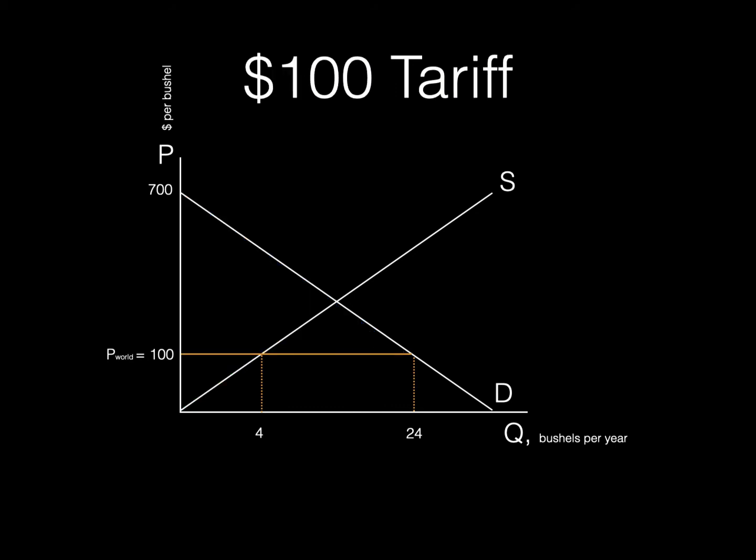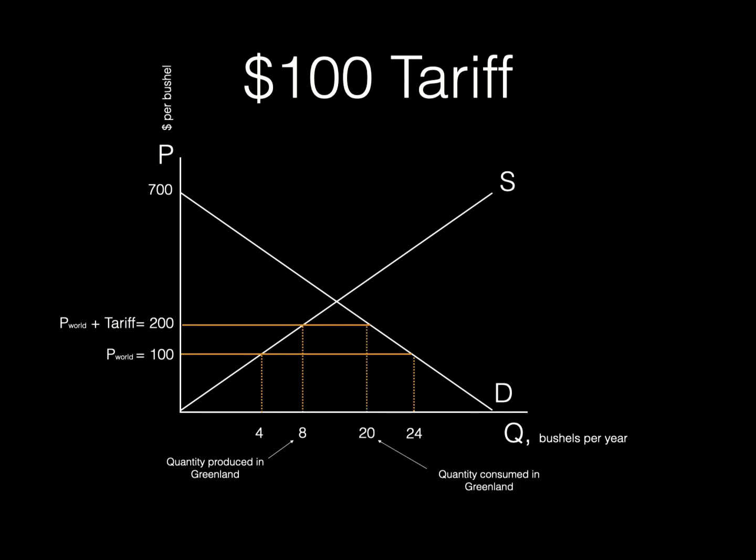Now let's look at the effects of the government of Greenland imposing a $100 tariff on each bushel of kale imported into Greenland. Since the world supply of kale to Greenland is perfectly elastic, the tariff will be paid entirely by the consumers in Greenland. So the price paid by consumers in Greenland will be $200. Since $200 is now the price that Greenland producers must compete against, they will now charge $200 per bushel. At a price of $200, domestic producers will supply 8 million bushels, and domestic consumers will buy 20 million bushels. The difference of 12 million bushels will be imported from the world markets.